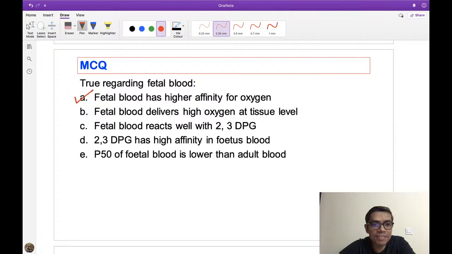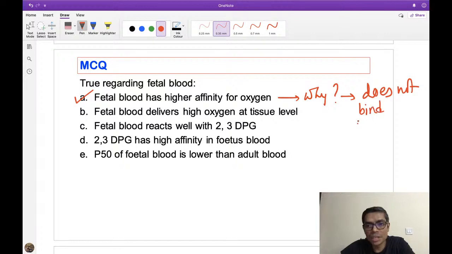Fetal blood has a high affinity for oxygen. All of you know why fetal blood has high affinity for oxygen. Why? If I ask you why, could you answer? Okay, the reason is this: fetal blood does not bind with 2,3-DPG. So please remember, fetal blood has high affinity for oxygen because it does not bind to 2,3-DPG. So options C and D are both false statements because they do not bind with the fetal hemoglobin. Why? I am coming to that.